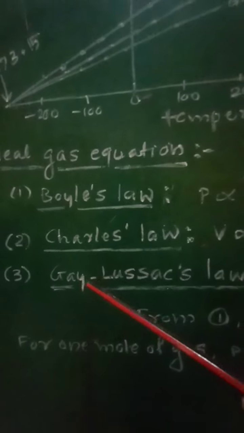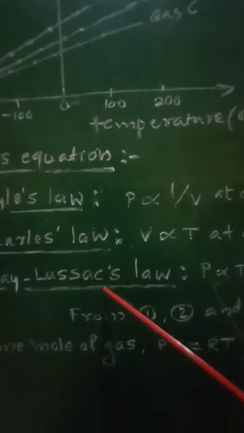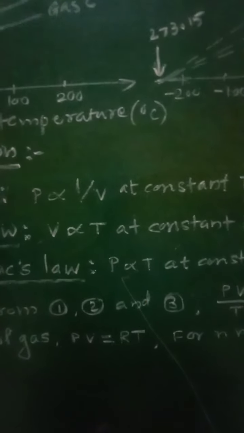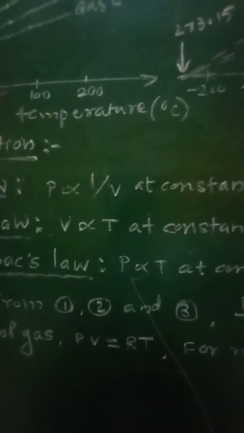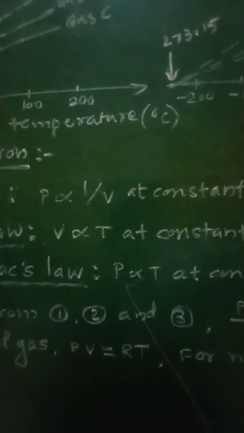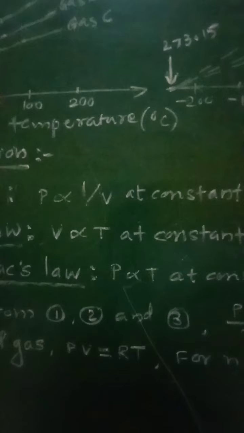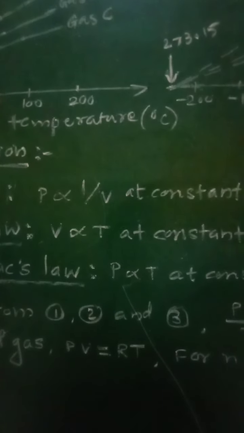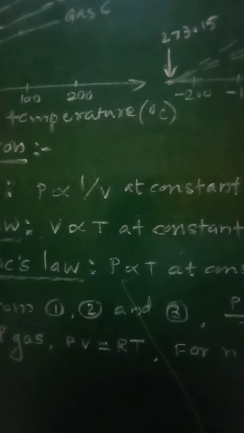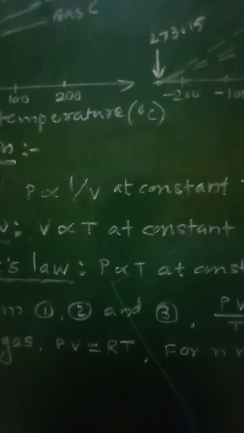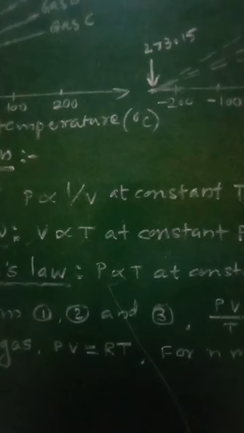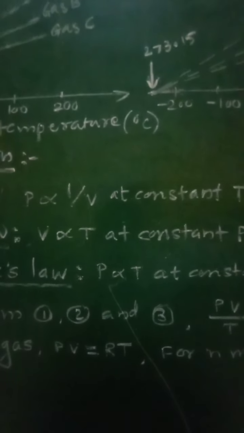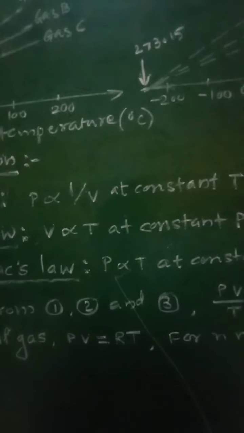Then let us consider the third law, that is Gay-Lussac's law, which is stated as: the pressure of a fixed mass of gas is directly proportional to its absolute temperature if the volume is kept constant.